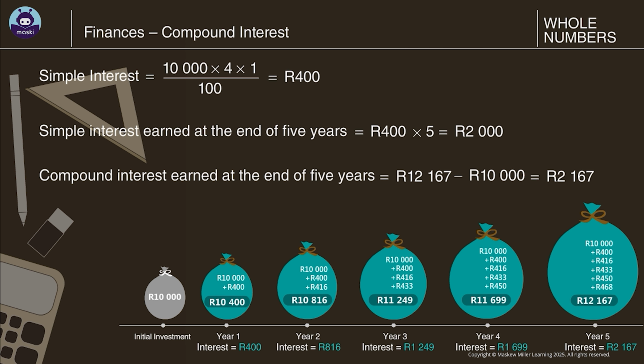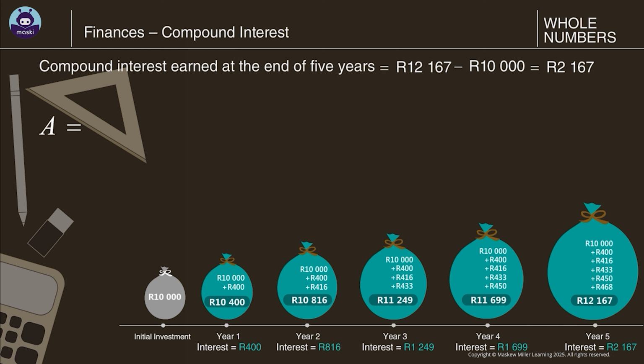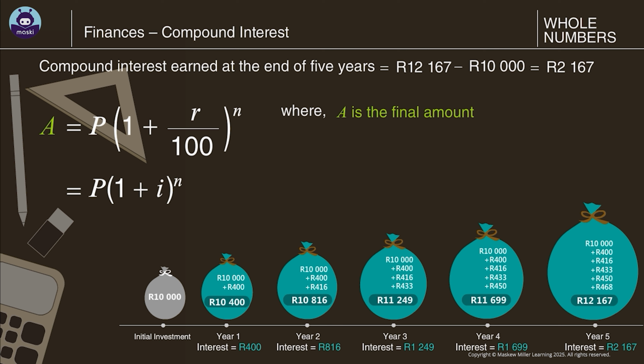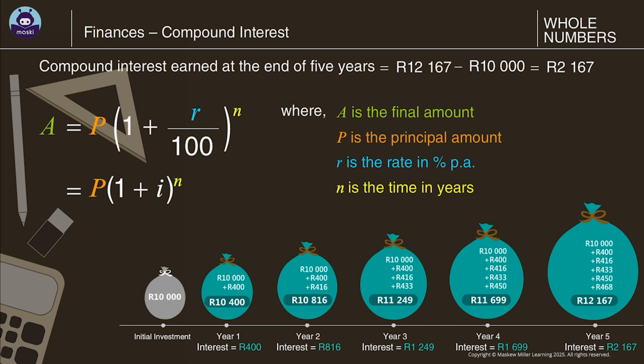Instead of calculating the interest on the balance amount at the end of every year, we can use a formula to calculate compound interest. A equals P times 1 plus R over 100, the whole raised to the power of N, or P times 1 plus I, the whole raised to the power of N, where A is the final amount, P is the principal amount, R is the rate in percentage per annum, N is the time in years, and I equals R over 100.